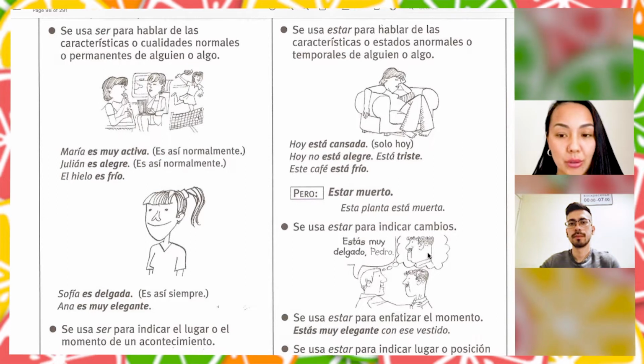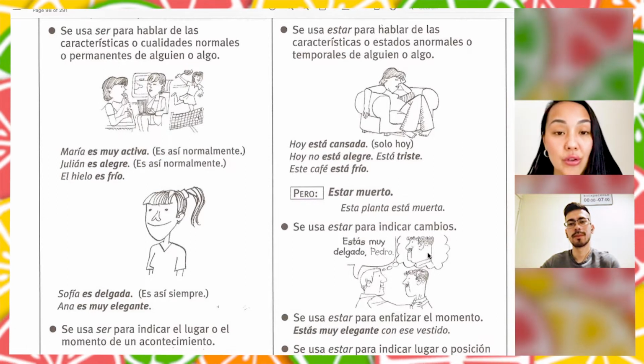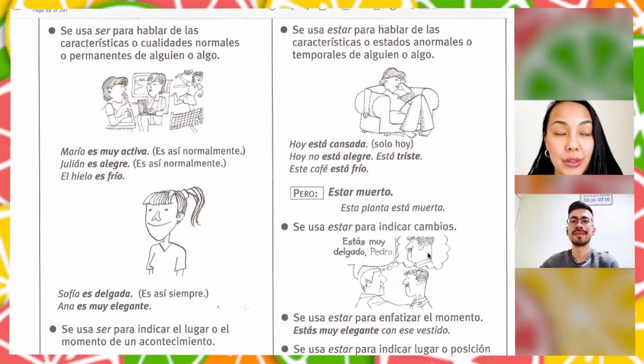It's not just an exception. So estar is for states which change. States which change. Yes. Clear.